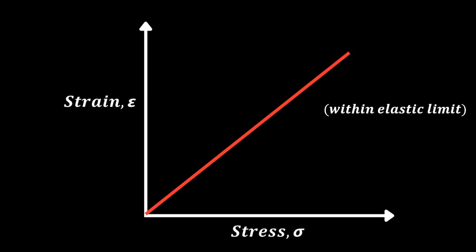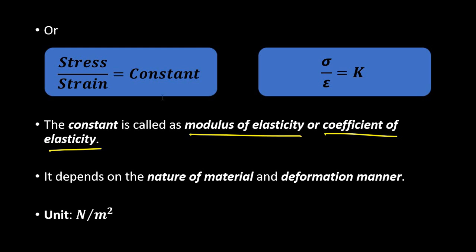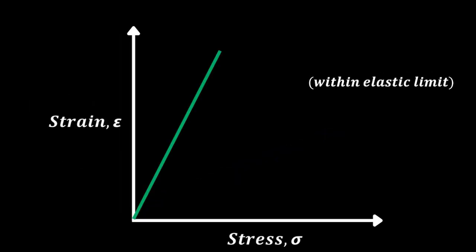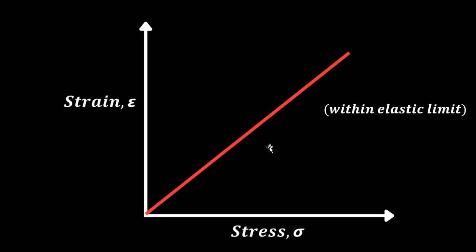Now, as I said, the constant of proportionality is different for different materials. So the plot for different materials for stress and strain will be different. In some cases the slope will be like this, in some cases like this, but always it is done within the elastic limit of the material.